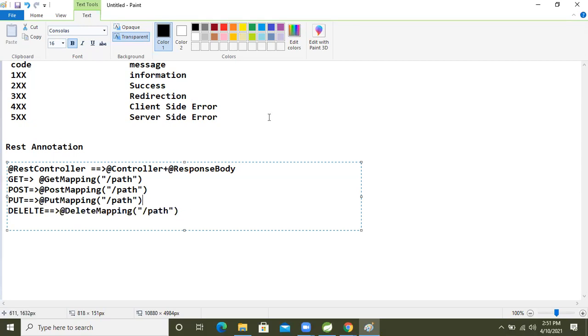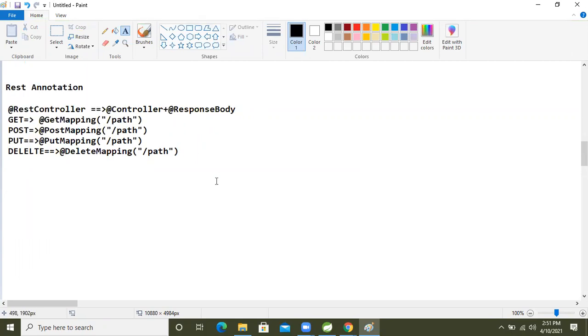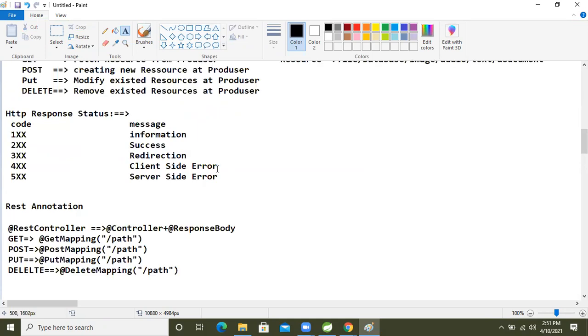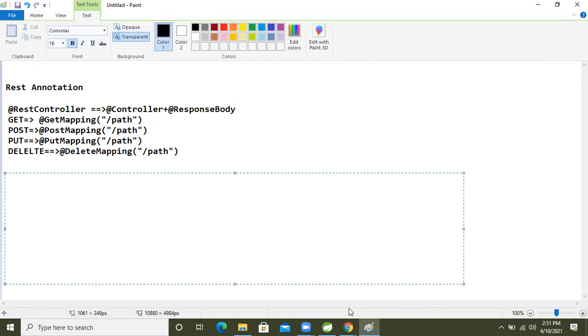After that, for converting our Java object into JSON or XML format, we are using the media type annotations also, guys. This is very mandatory, please remember it.